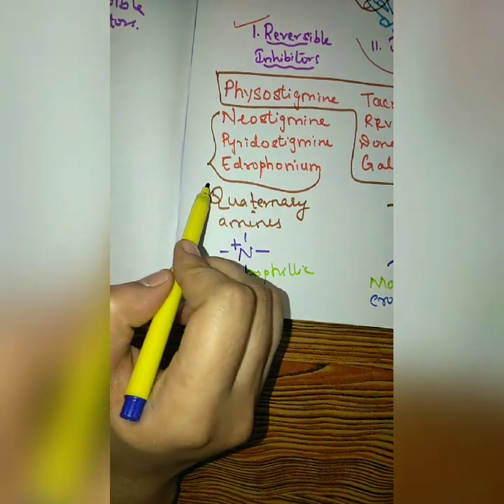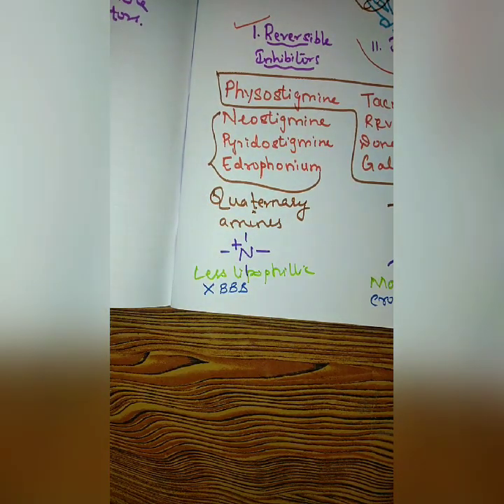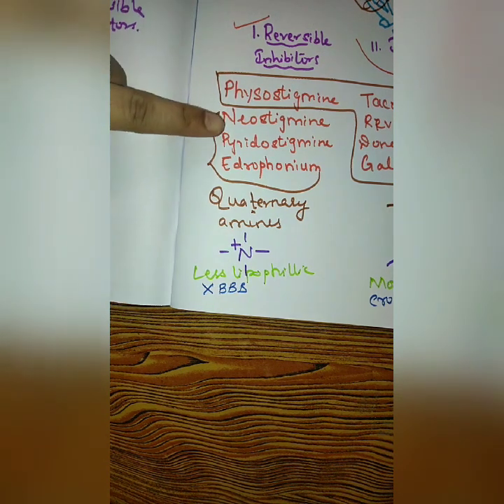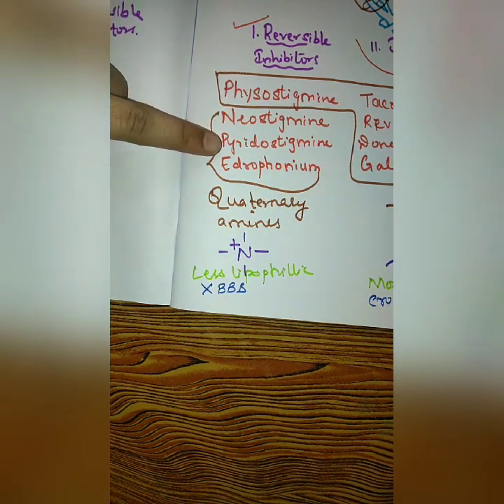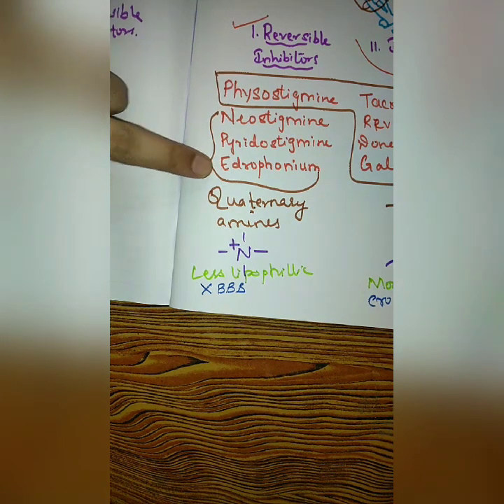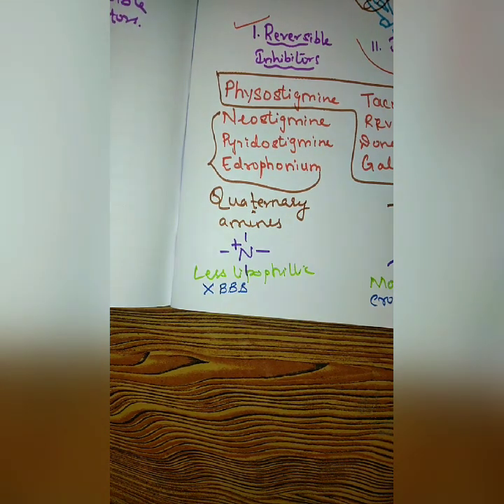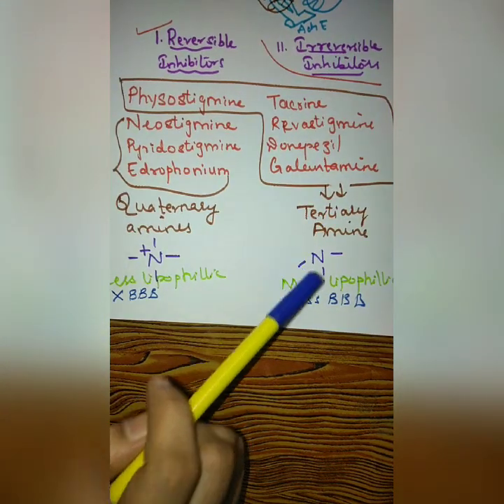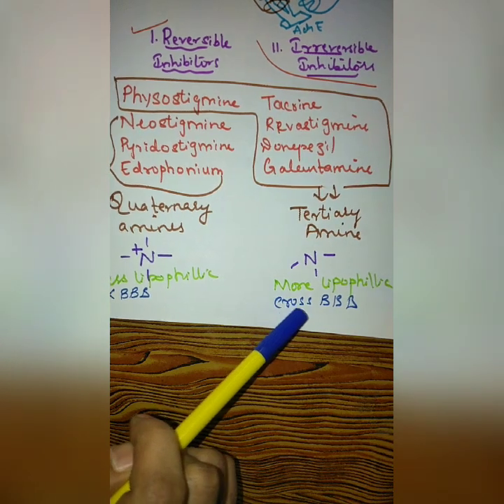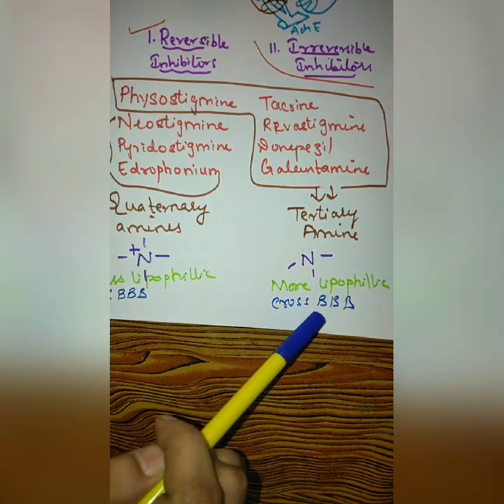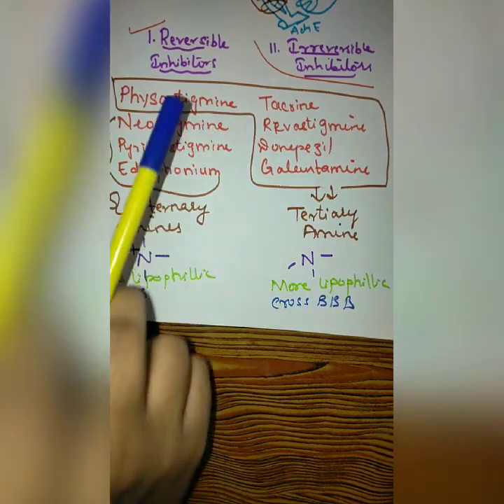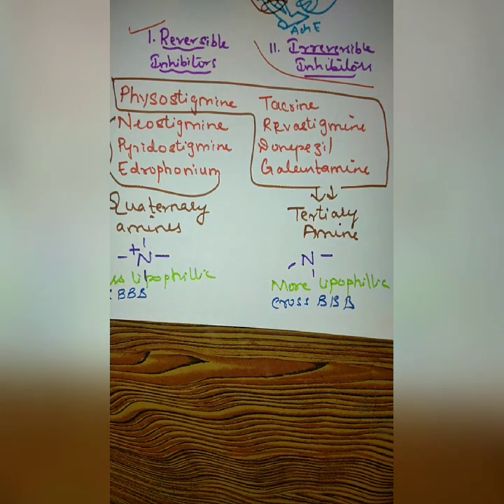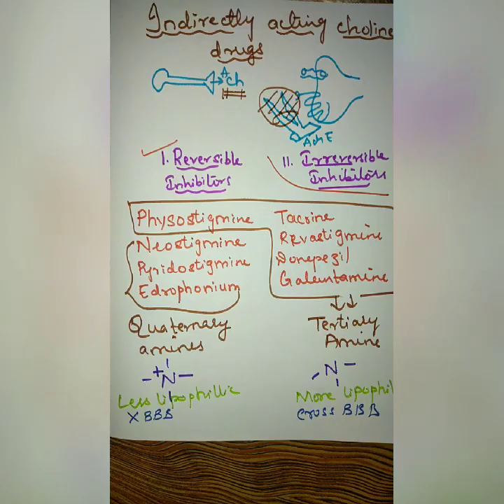So for these agents we can find the cholinergic action in the periphery. These three drugs, that is neostigmine, pyridostigmine and edrophonium, their cholinergic activity can be seen in the periphery but not in the central nervous system. But the agents which are tertiary amines, which are more lipophilic in nature and therefore can easily cross the blood brain barrier, we can see their cholinergic activity in the central nervous system.